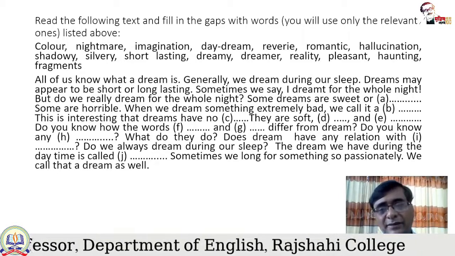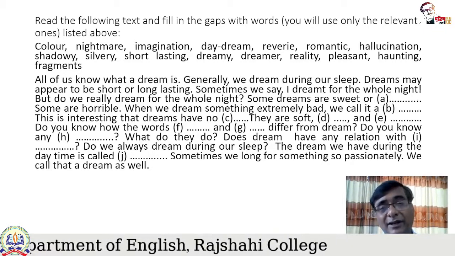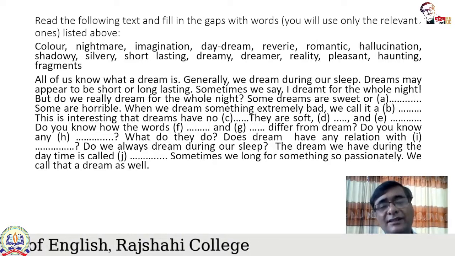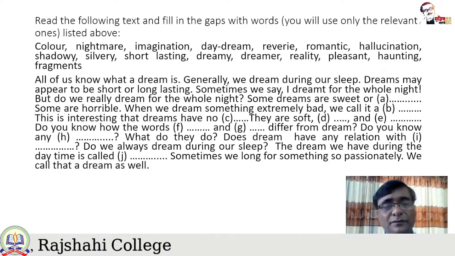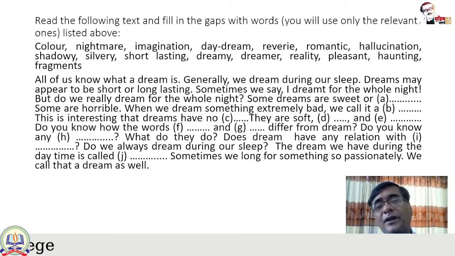Shadowy, you know what is the meaning of shadow. Silvery is dreamy, something like that. Short lasting, it doesn't last for a long time, usually for a minimum period of time. Dreamy, who is a dreamy person? A person who dreams. Dreamy state, dreamy person. Dreamer, a person who dreams is a dreamer. Reality is just the opposite of imagination.